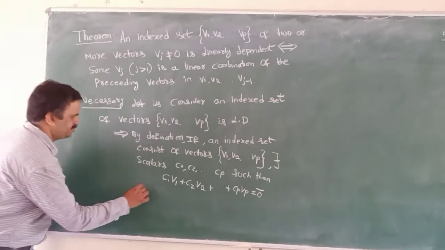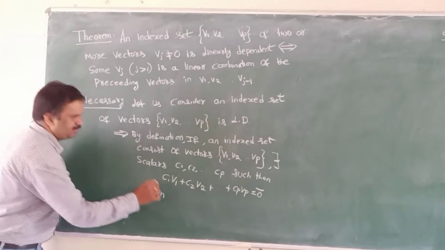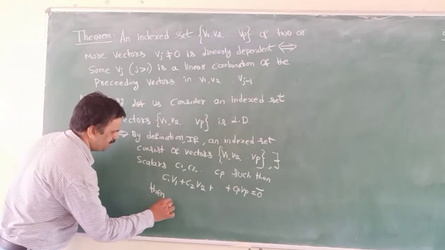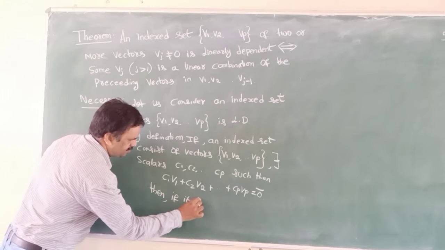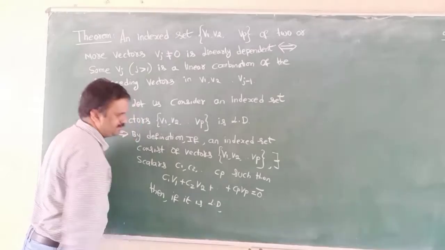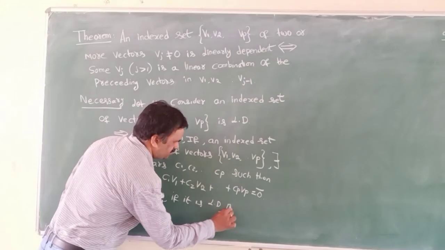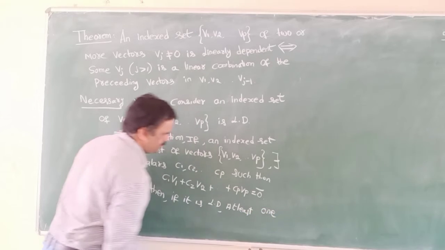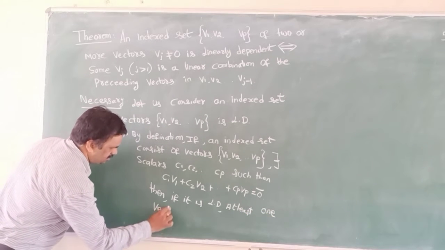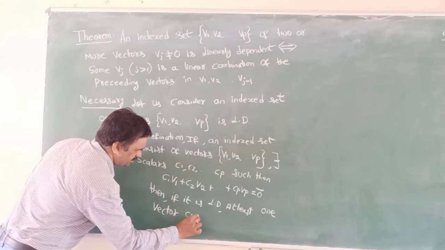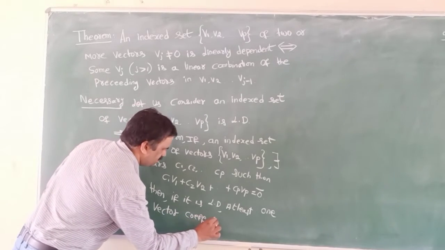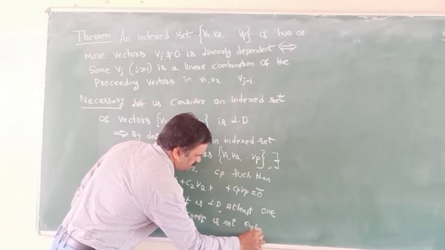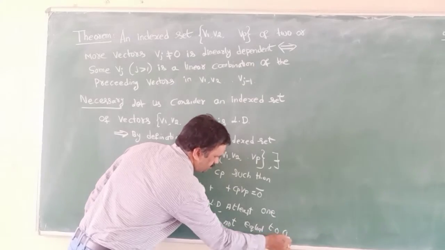Then, if it is linearly dependent, at least one coefficient is not equal to 0.